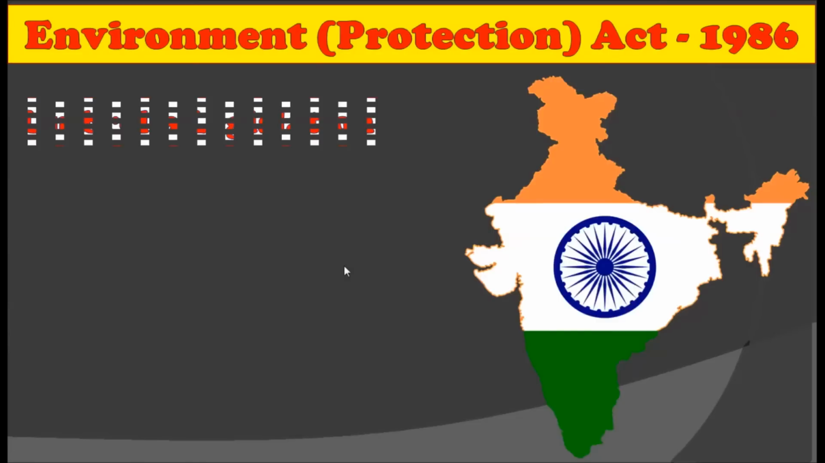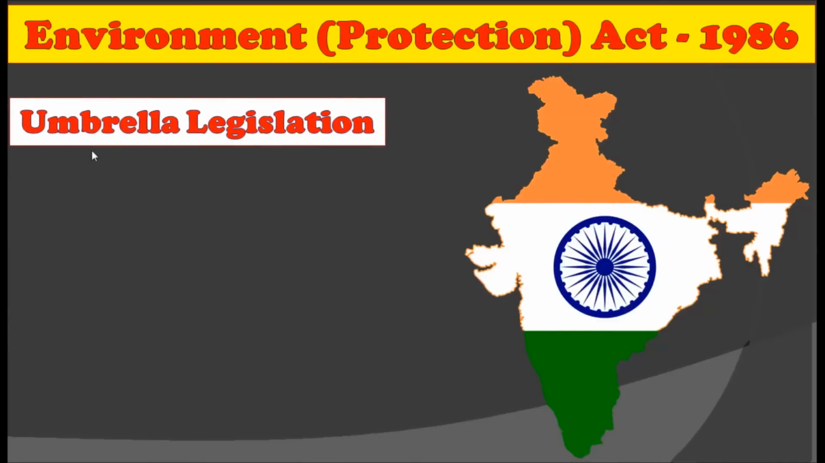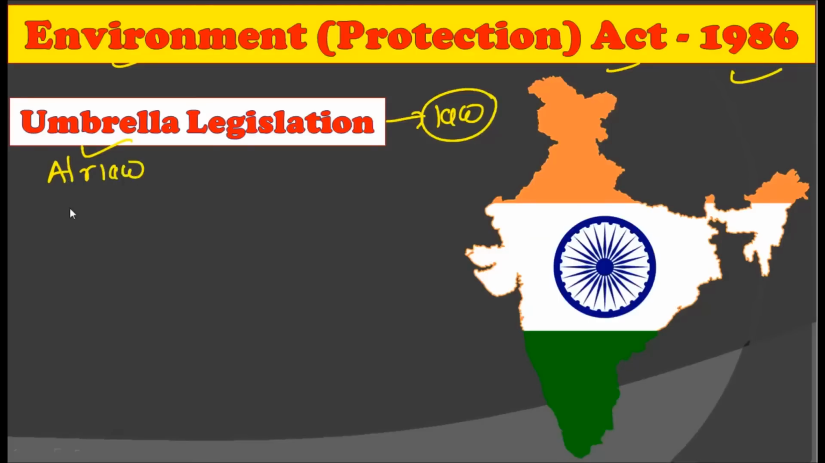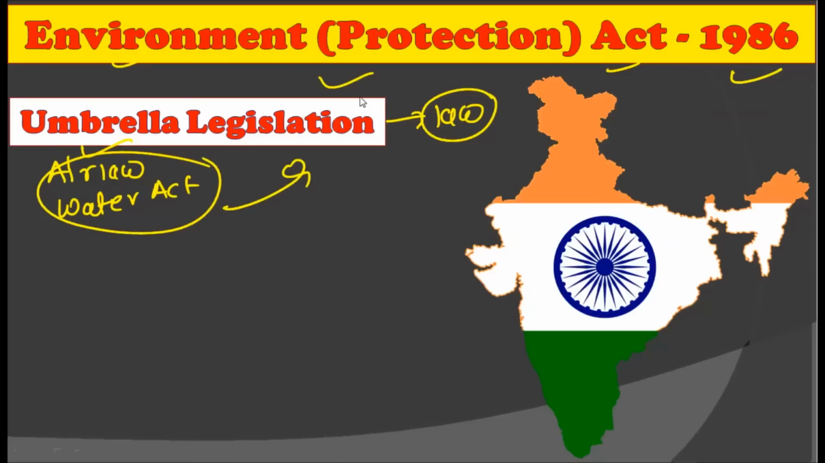All right. Now, this is an umbrella legislation in India. That is, all the environment protection related laws come under the Environment Protection Act of 1986. It covers nearly all the laws related to the environment. That is the Air Act, then the Water Act, etc. are all contained under the Environment Protection Act of 1986, and that is why this is called the umbrella